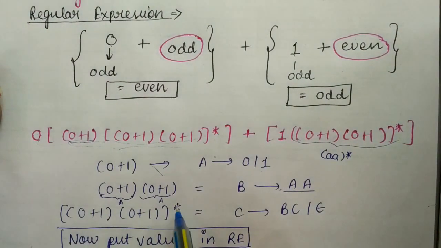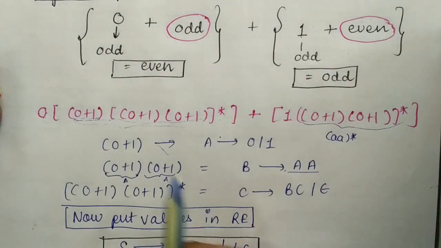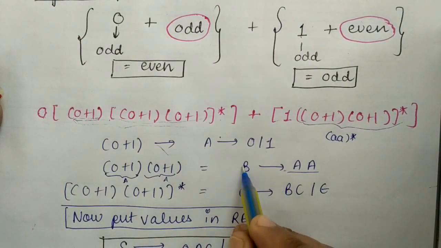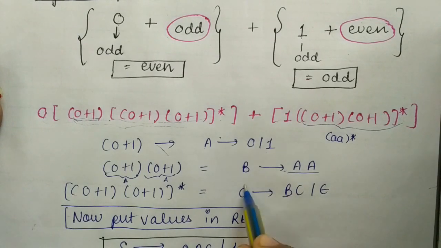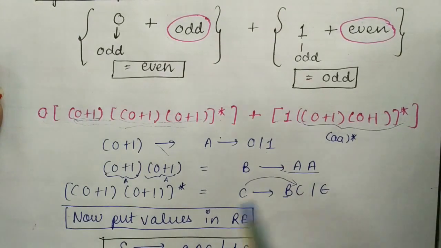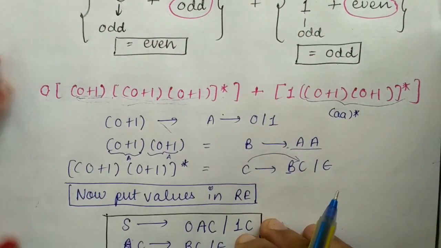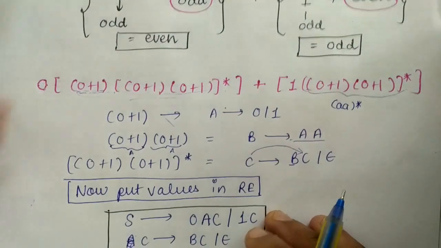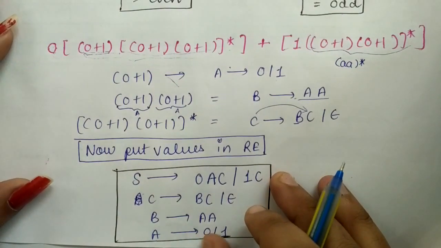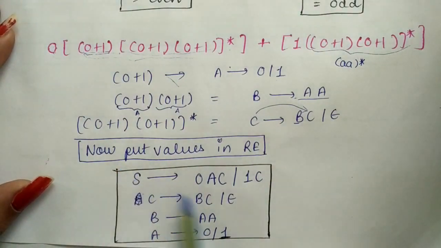Now if you want the repetition of b, you write b here and take this variable here so that it can call itself. Okay, now it is very simple. Now put all the values in the regular expression for writing the final grammar.